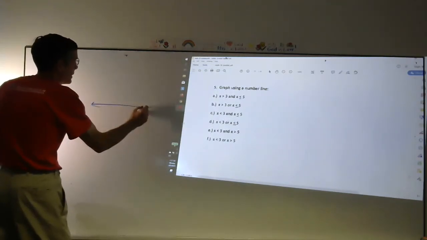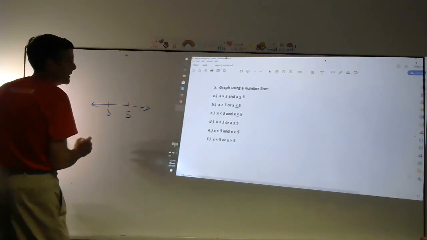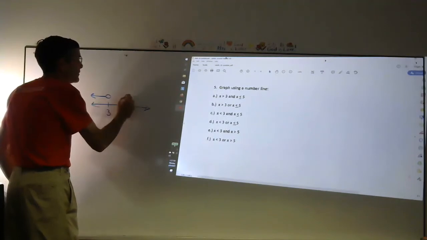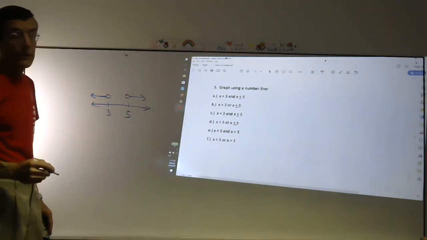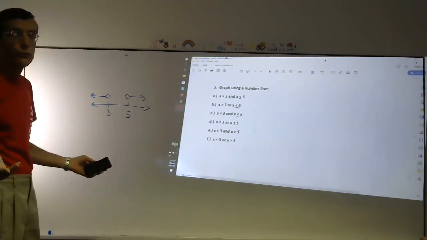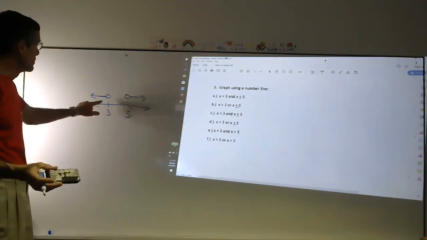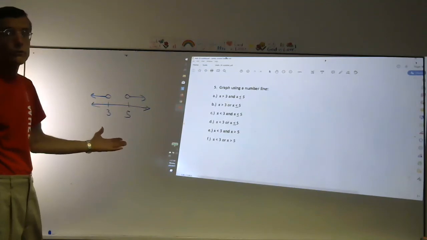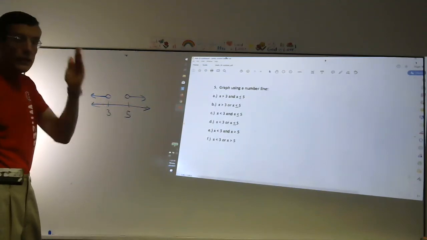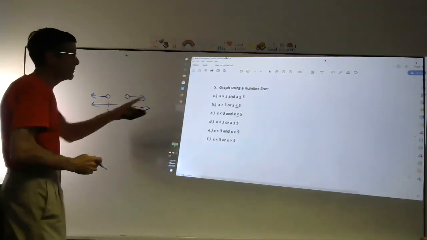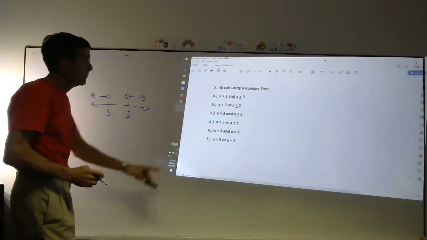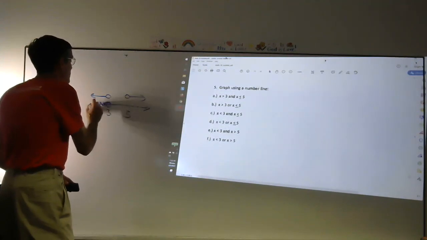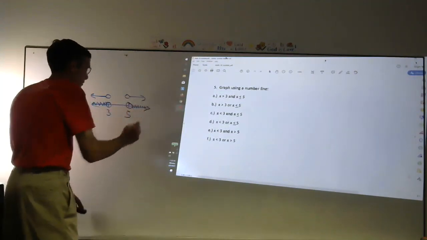E. Here we go again. 3 and 5. We want less than 3, which is open and down. Bigger than 5 is open and up. Okay? Where are we telling the truth in both cases? Here we're telling the truth for the less than 3. Here we're telling the truth for bigger than 5. There's nowhere where there's overlap. There's nowhere where we're telling the truth and doing both of them. So there is no answer in this particular problem for an "and." But if it was an "or," it could be this one or it could be this one. So you have to put both parts.